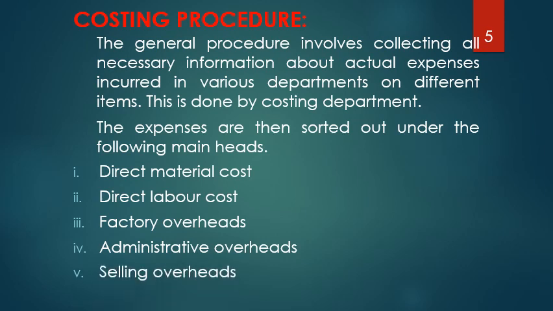And the last one is selling overheads. Again, this is not directly linked to the manufacturing section, but without selling department or sales department, it's almost impossible for any manufacturing firm to sell a product at the market. So these are the five categories under which the expenses are sorted out.